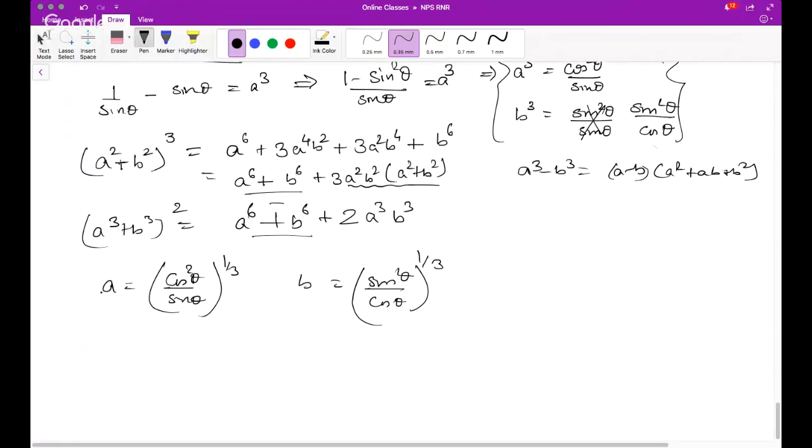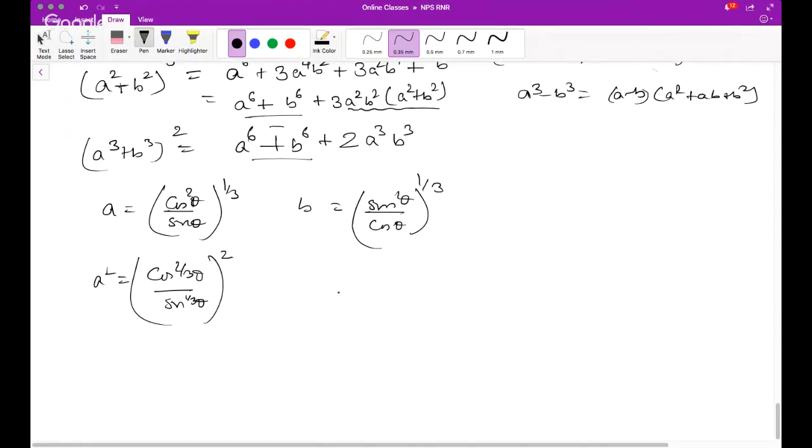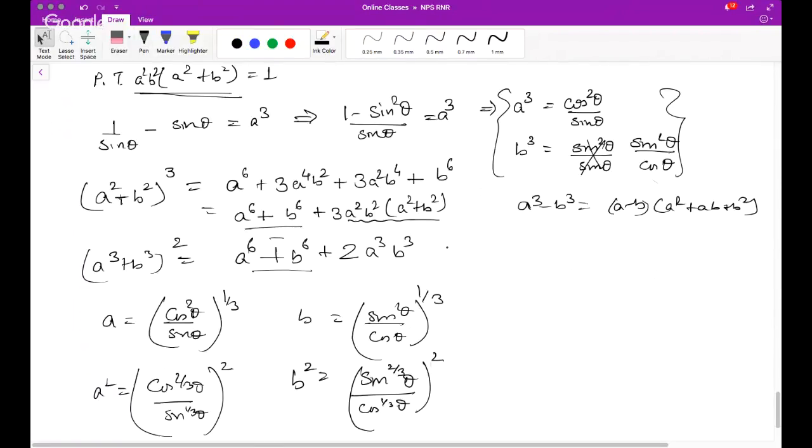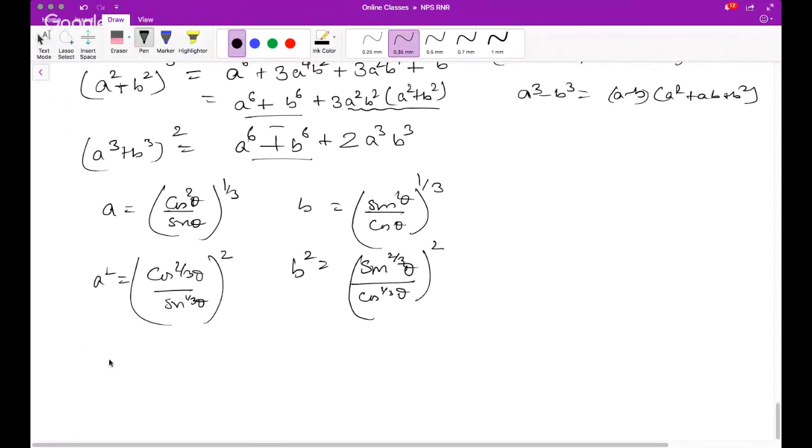So if you see, what is a square? A square is cos 2 by 3 theta by sine 1 by 3 theta whole square. Okay, and b square is equal to sine 2 by 3 theta by cos 1 by 3 theta whole square. Okay, now let us put a square b square. So you multiply, what will you get?